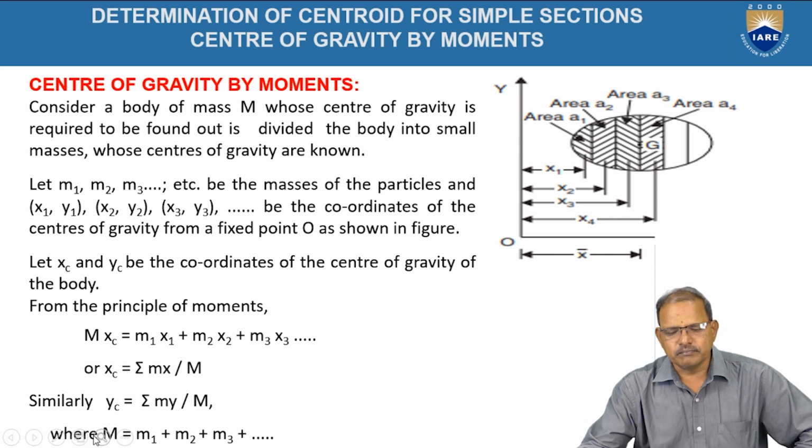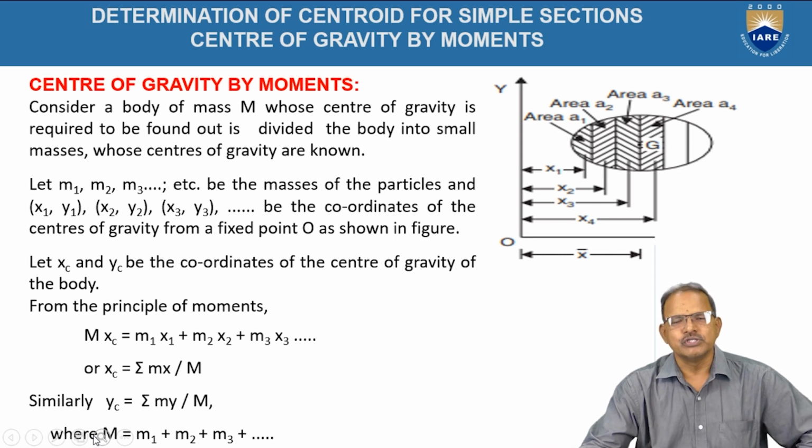The second one is by using the method of moments. Here, according to this procedure, the object is assumed to be divided into a number of segments.